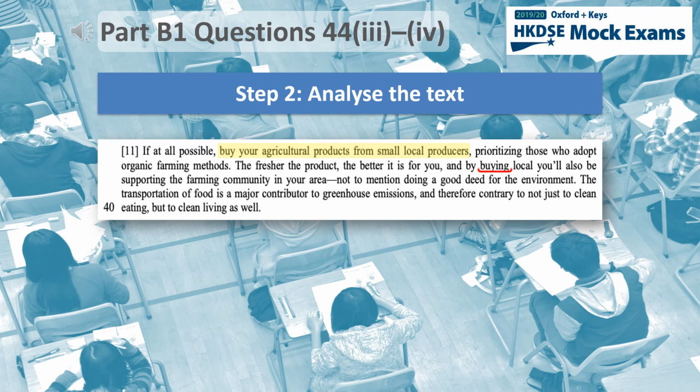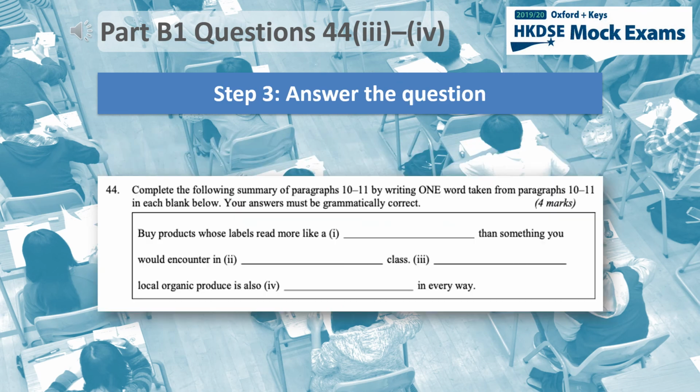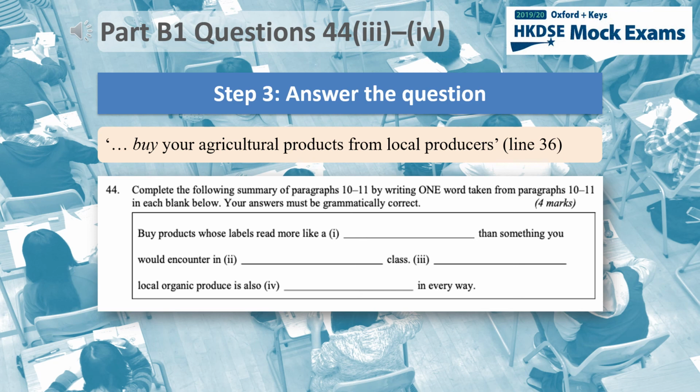You can find "buying" in line 37 and "prioritizing" in line 36. These seem like good words for the third blank. "Buying local organic produce" is similar to "buy your agricultural products from local producers." It also fits grammatically with "is also." So you can use "buying" as an answer or "prioritizing," which means choosing something over something else.